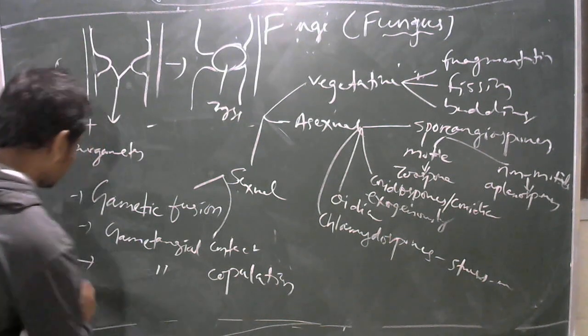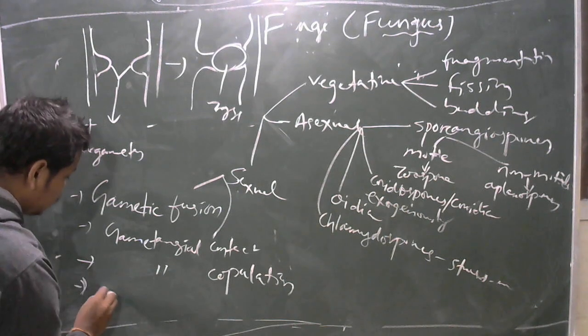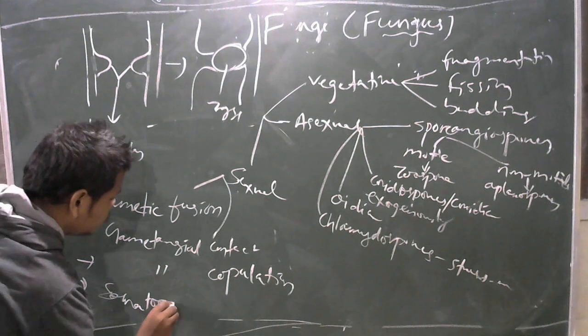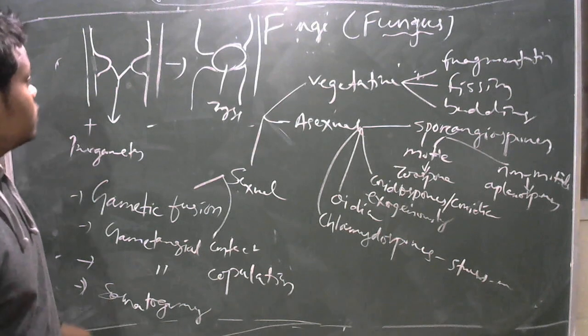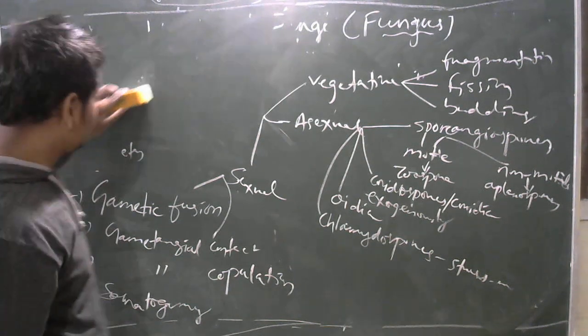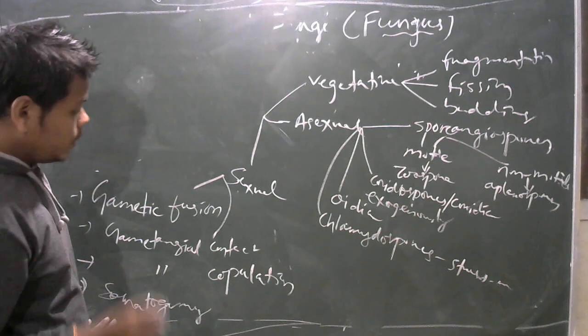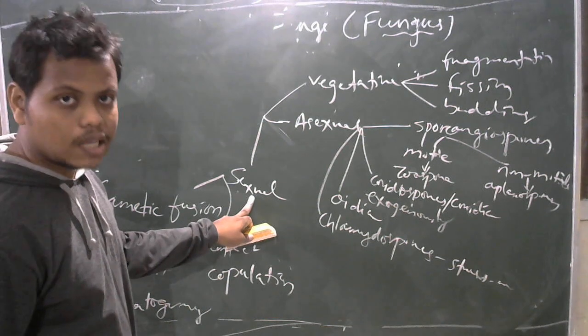Then the next type is somatogamy, S-O-M-A-T-O, somatogamy. In somatogamy what happens? In higher fungi like mushroom, Agaricus, the male and female reproductive parts or sexual reproduction parts are absent.